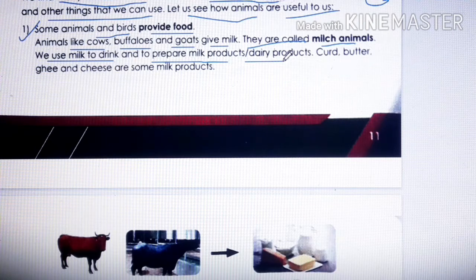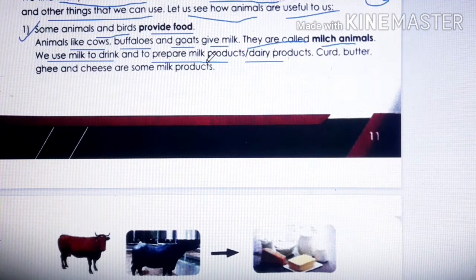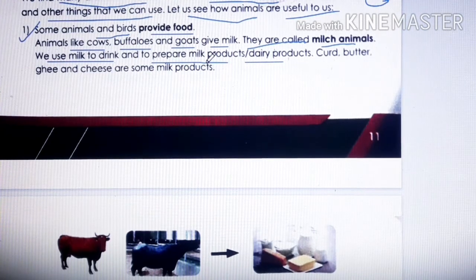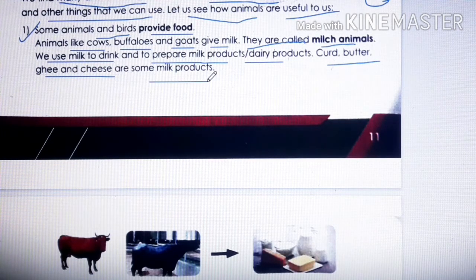Milk products are also called dairy products. How can milk be used, children? Milk can be used to drink, and we can also prepare milk products. Now you know the milk products, right? Milk products can be cheese, butter, and sweets. Some of the sweets are also made of milk. So many products are made of milk. Curd, butter, ghee, cheese are some milk products.